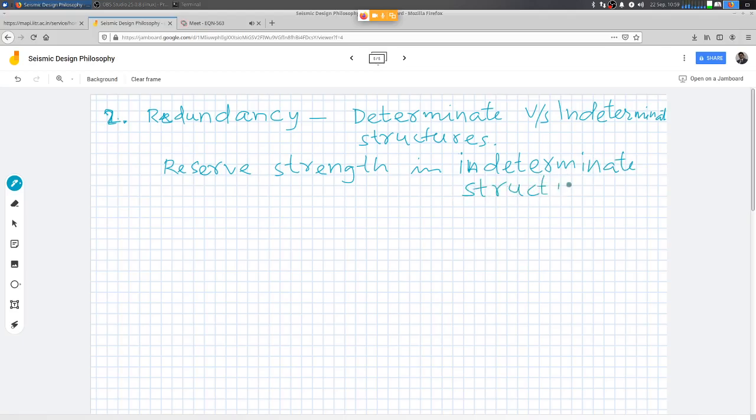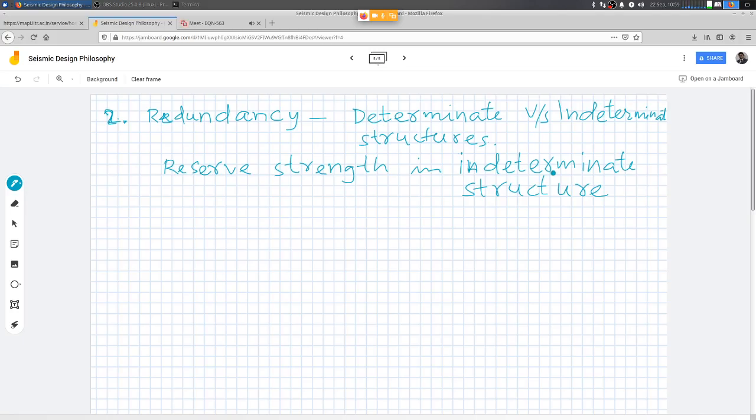So that is the first key to earthquake resistant design and construction, that we make use of this reserve strength in the structural system, so that we can provide for the possibility that the demand due to earthquake may exceed what has been provided for.